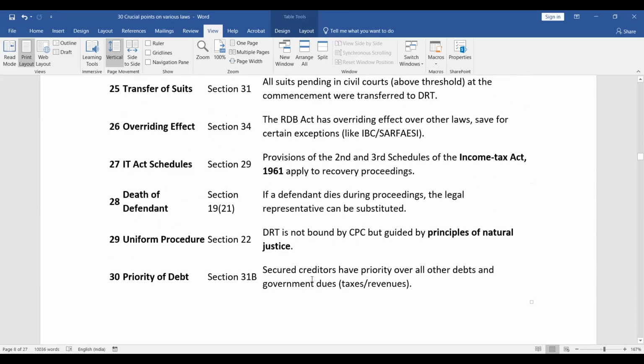Section 19(21), death of defendant. If a defendant dies during proceedings, the legal representative can be substituted. Uniform procedure. Section 22, DRT is not bound by CPC but guided by principles of natural justice. Priority of debt. Section 31B, secured creditors have priority over all other debts and government dues.